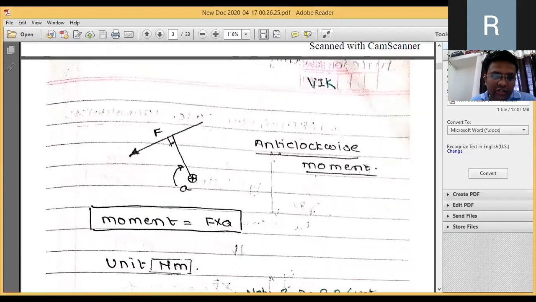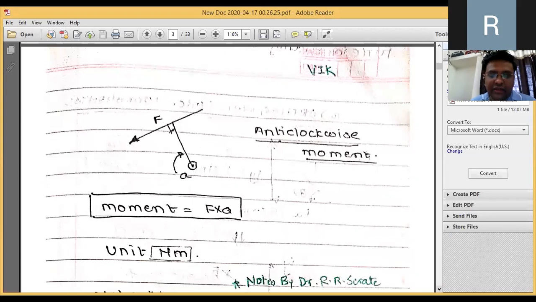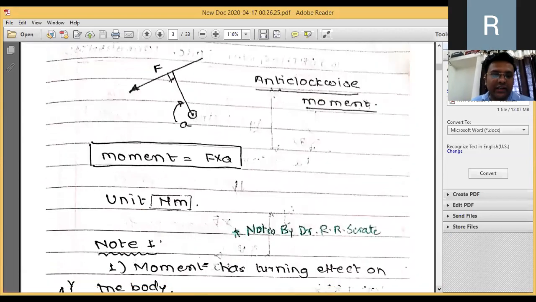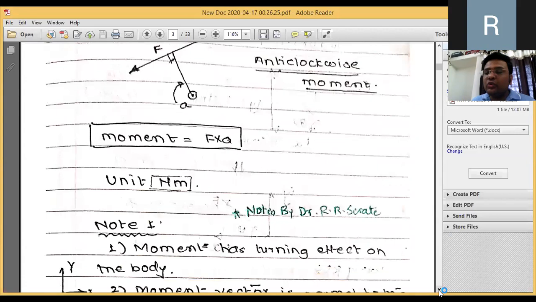So the moment is defined as the product of force and the perpendicular distance between the line of action of force and the point at which you are calculating the moment. So moment is given by the formula F into A, where F is the force and A is the moment arm. Its unit is very simple: force unit is Newton, distance unit is meter, so the Newton meter will be the unit of moment.